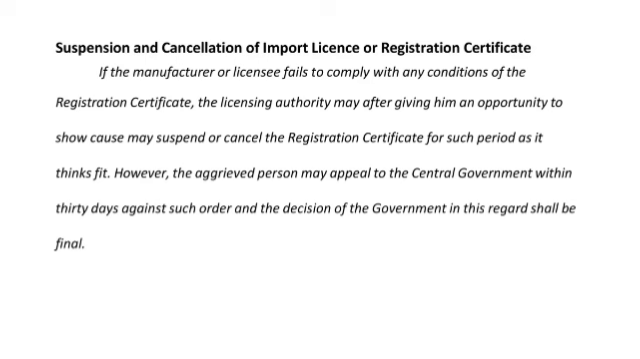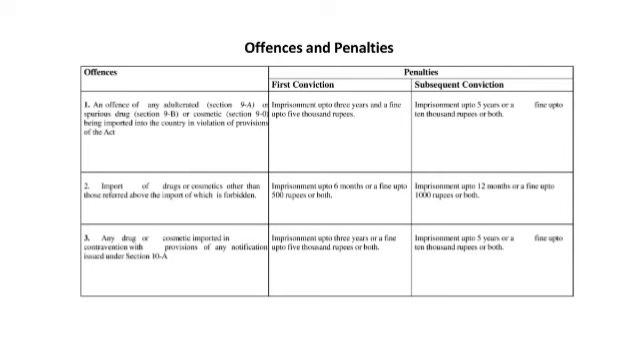Next, suspension and cancellation of import license or registration certificate. If the manufacturer or licensee fails to comply with any condition of the registration certificate, the licensing authority may, after giving him an opportunity to show cause, suspend or cancel the registration certificate for such period as it sees fit.